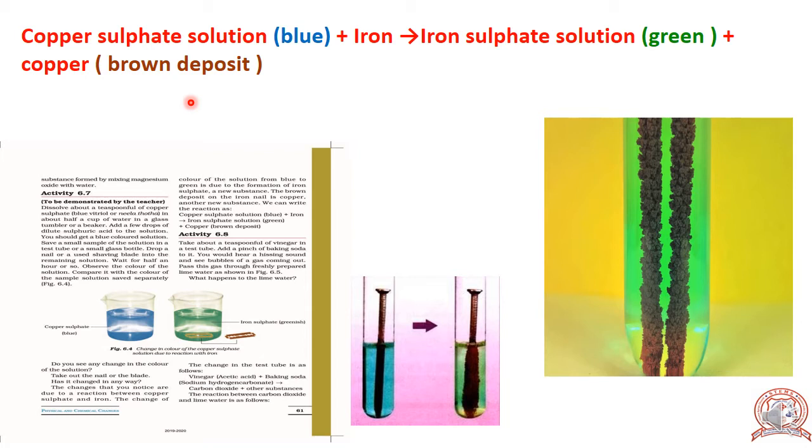So this is a chemical change. In this experiment, new substances are formed. Which are the new substances formed here? Iron sulfate solution and copper. In this experiment, color also changed from blue to green.